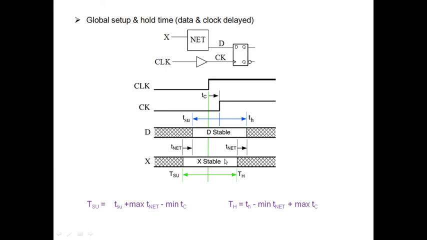It is nothing but capital TH, that means from here to here, capital TH is expressed as small TH plus maximum of TC only, right? This is TC, because I am concentrating on this, TH is nothing but TC plus TH, but this portion I don't require, right? This portion is given by this one, so minus T net. This logical element has to be removed. In this way, global setup and global hold can be found whenever the data is delayed or whenever the clock is getting delayed.